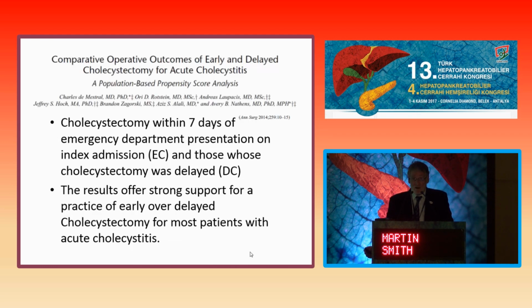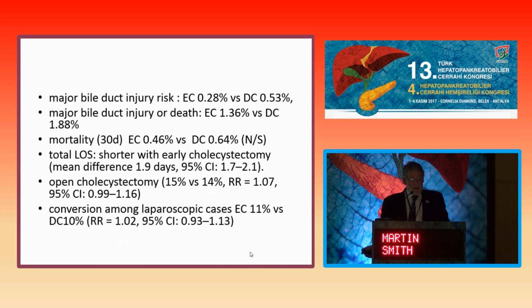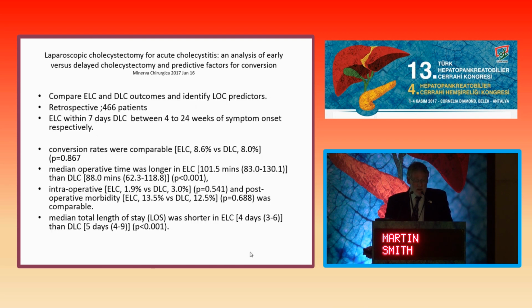The study was a population-based propensity score analysis, and again, it showed that cholecystectomy within 7 days was similar to the delayed procedure. And the results support the practice of early over delayed. But here again, I remind you, this was within 7 days. And if you look at the various issues, major bile duct injury was slightly lower in the early group than the delayed group. Bile duct injury and death was again slightly lower in the early group. Mortality was better. The length of stay was significantly shorter, and the number of patients requiring open cholecystectomy, as was the conversion, was fairly similar in both groups.